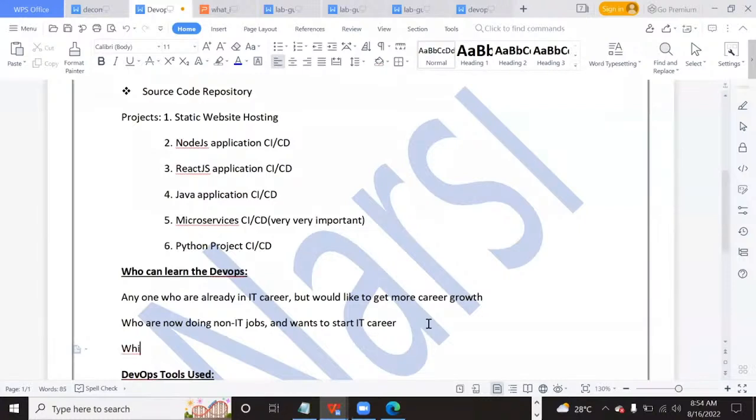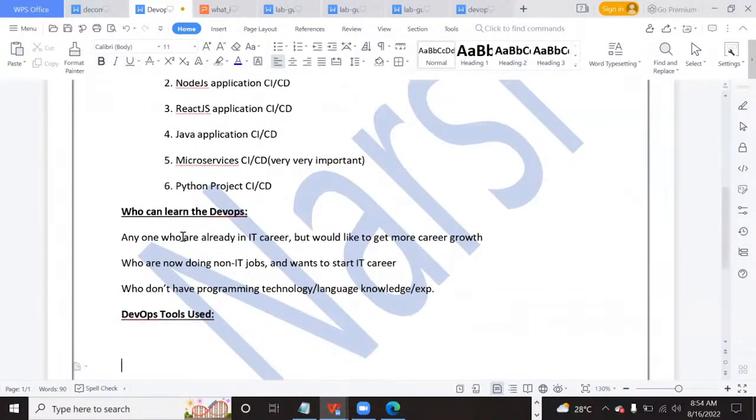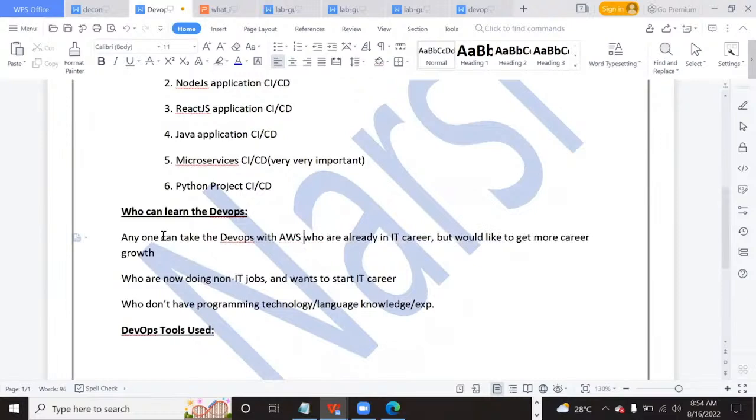And those who don't have programming knowledge or programming skill, who don't have a programming language like Java or Python, knowledge or experience, those also can take this course. Who can take? Anyone can take the DevOps with AWS course.